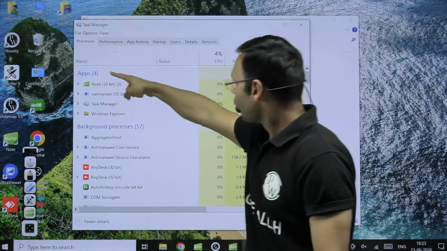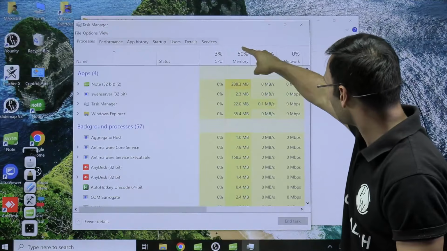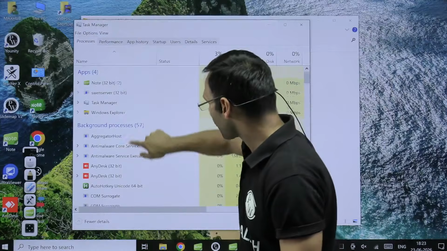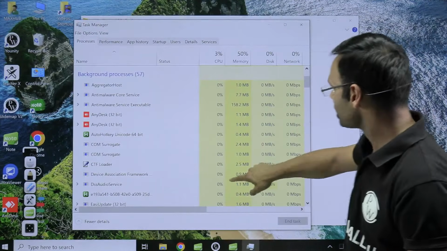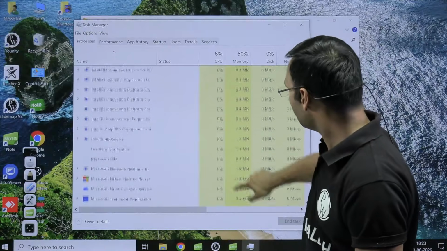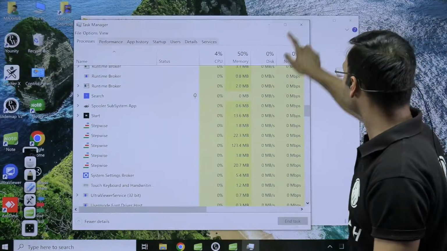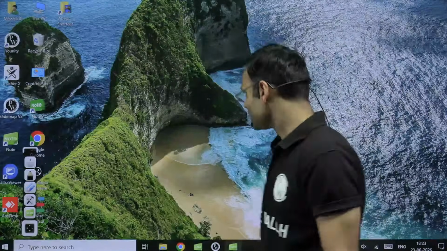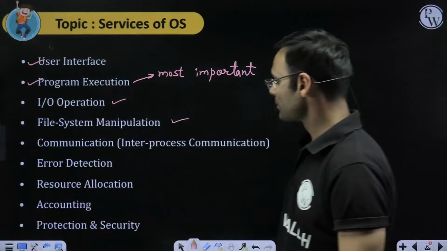See what all applications are running, how much CPU they are using, how much memory, how much disk, how much network. Similarly, there are so many background processes. Everything the OS is maintaining, and all of this is nothing but accounting information which the operating system is doing.